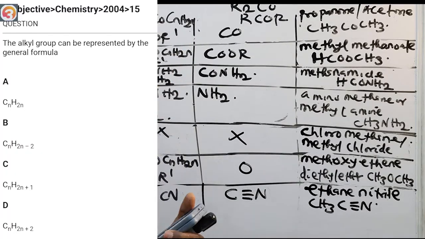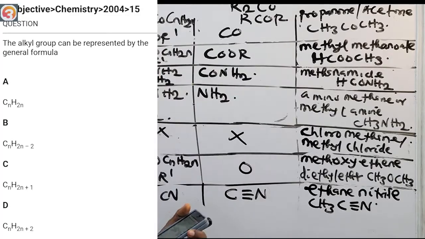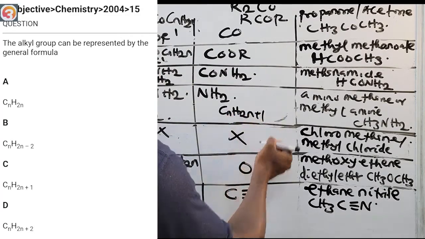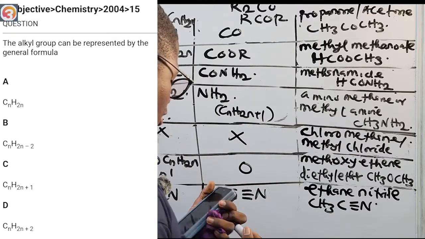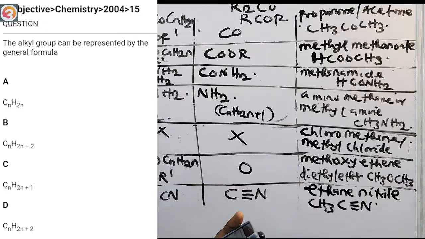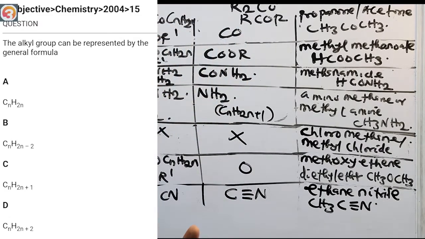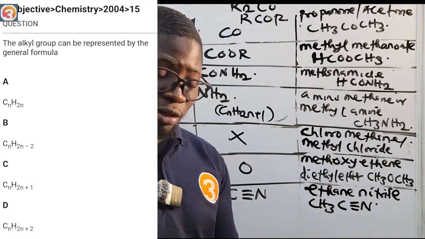2004 number 15. They say the alkyl group can be represented by the general formula. I told you about the alkyl group, CnH2n+1. That is the general formula. The options: A, CnH2n; B, CnH2n-2; C, CnH2n+1; D, CnH2n+2. The correct answer is option C.